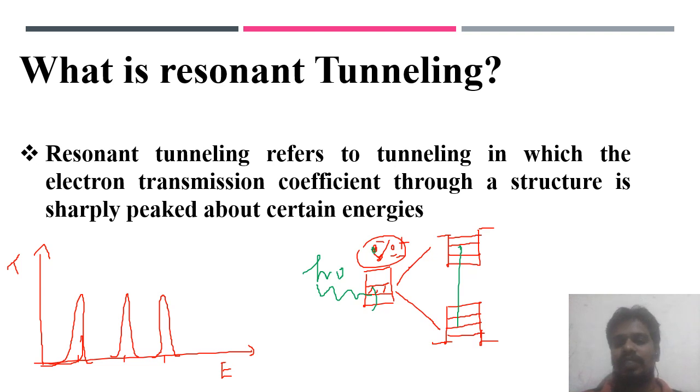Suppose you are using this quantum device. Suppose you are sending electrons or holes by biasing this material, giving some forward or reverse bias. What would happen to these charge carriers? They can either tunnel or deflect back for a certain biasing condition. That's what we are going to look at in the next slides.